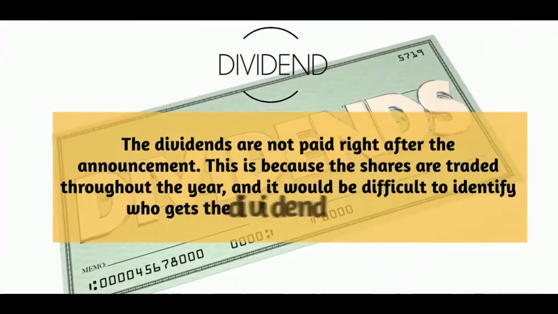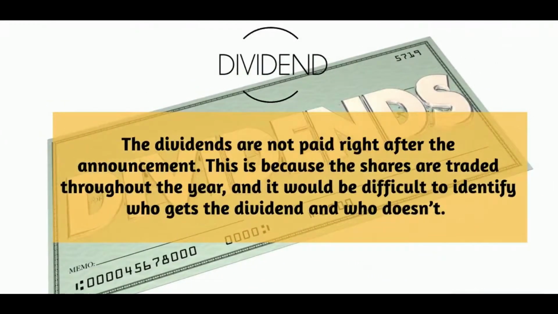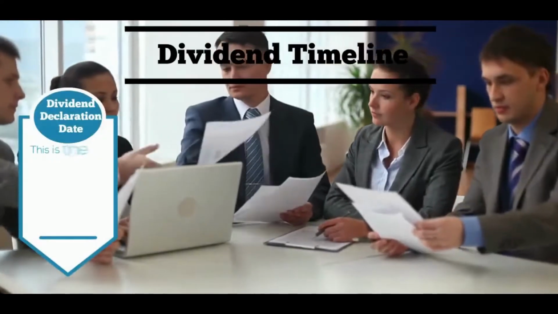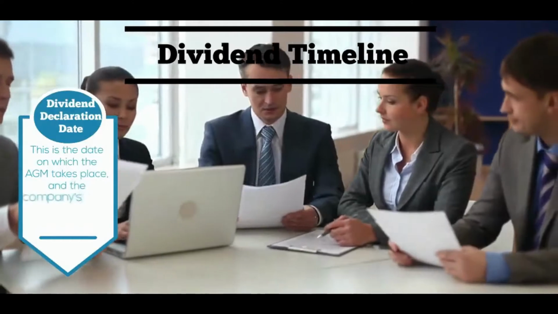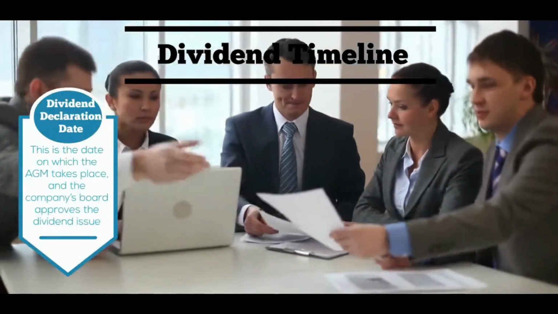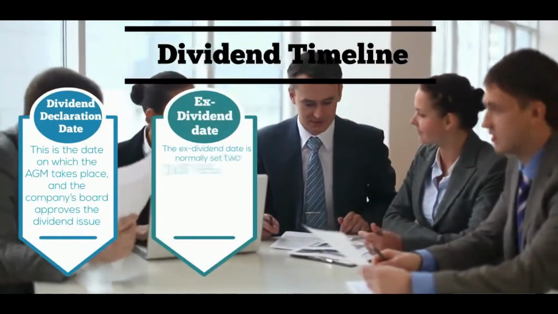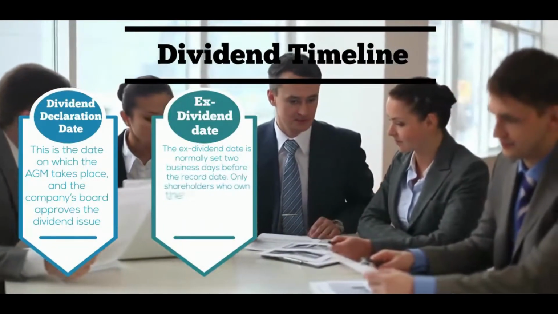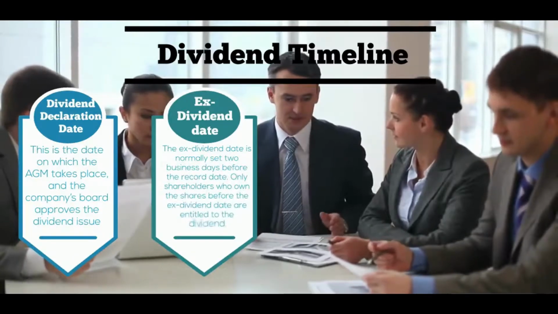This is because the shares are traded throughout the year, and it would be difficult to identify who gets the dividend and who doesn't. Dividend timeline. Dividend declaration date. This is the date on which the AGM takes place, and the company's board approves the dividend issue. Ex-dividend date. The ex-dividend date is normally set 2 business days before the record date.